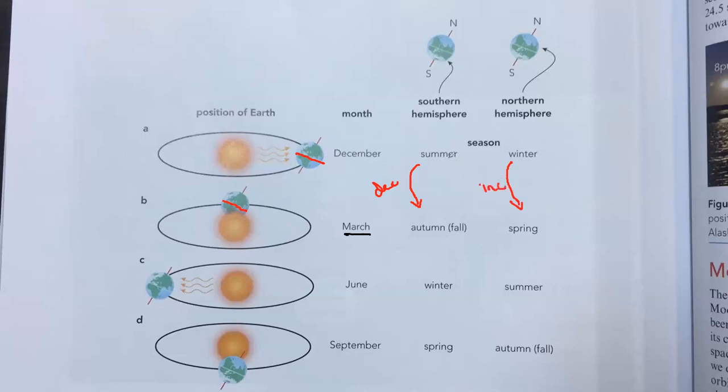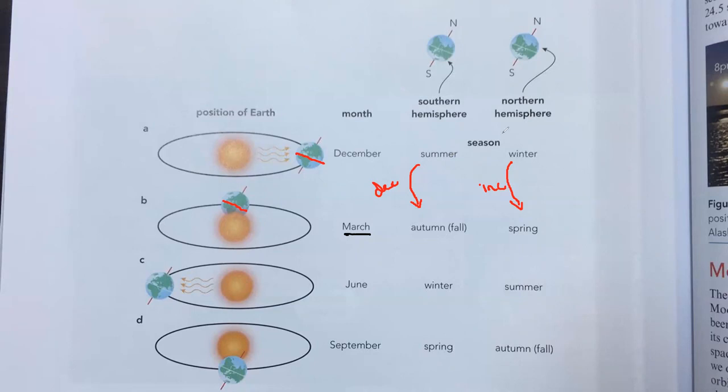That is why after summer we will have a fall, autumn, because in summer the plants receive more energy and undergo a greater rate of photosynthesis. But as the position is changing, the energy received by the southern hemisphere decreases, so the plants cannot undergo the same rate of photosynthesis. The leaves start to fall, and we call that season autumn.